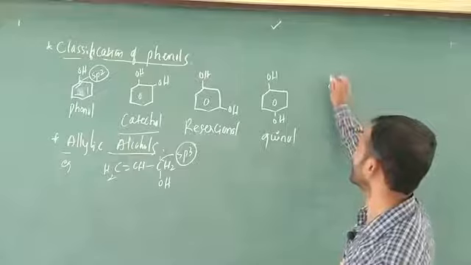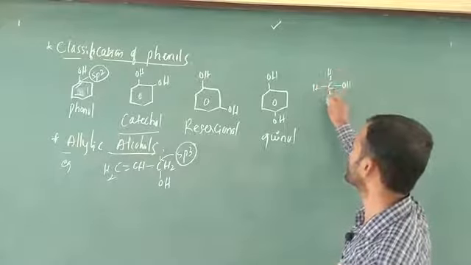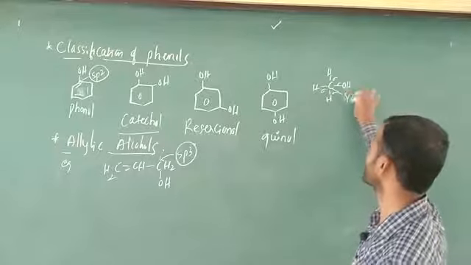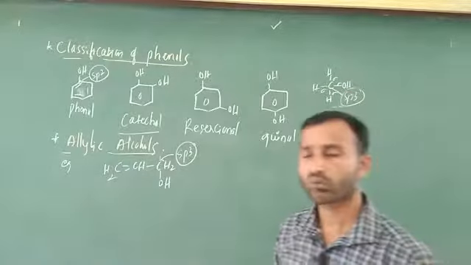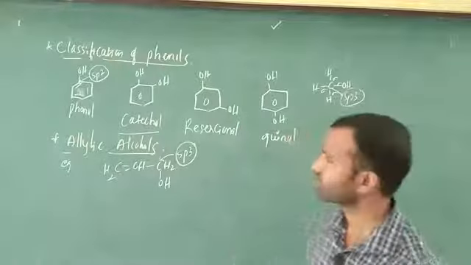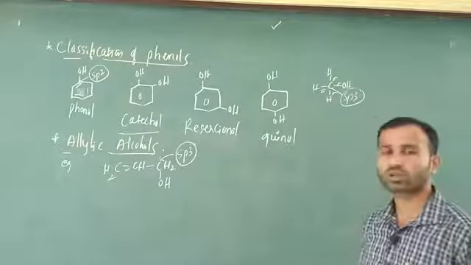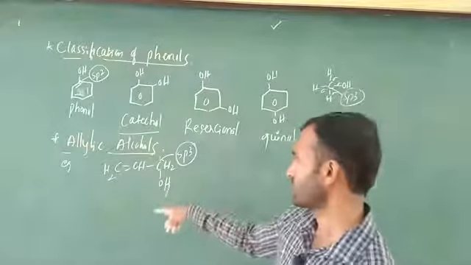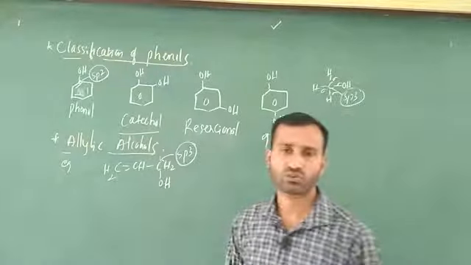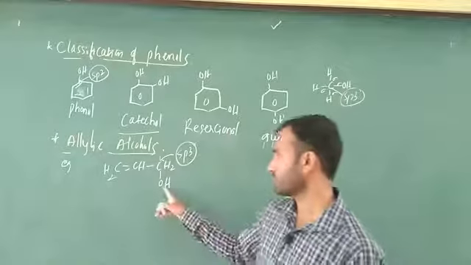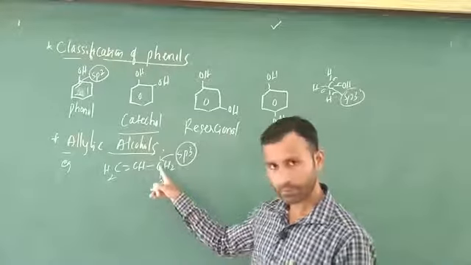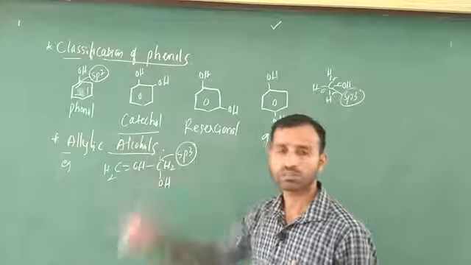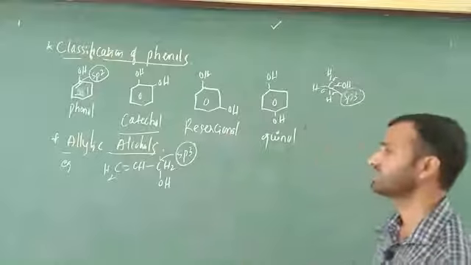Here OH is there, here 1 hydrogen, 2 hydrogen, 3 hydrogen, 1, 2, 3, 4. What is the hybridization of this one? sp3 hybridization. With 4 sigma bonds you write sp3, with 3 sigma bonds you write sp2, and with 2 sigma bonds you write sp hybridization. That is our trick, and that is why it is important in this case. Now, how do we write the definition of allylic alcohol? The OH group is directly attached to an sp3 hybridized carbon next to a carbon-carbon double bond, which indicates an allylic alcohol.